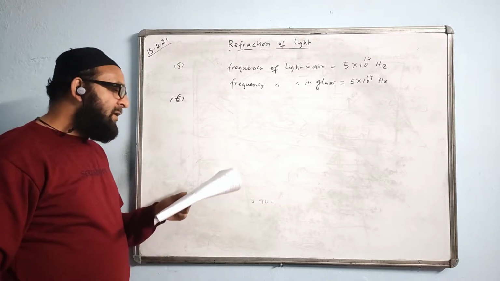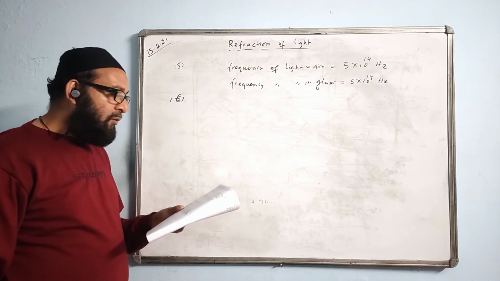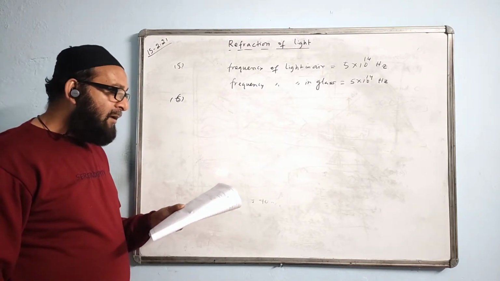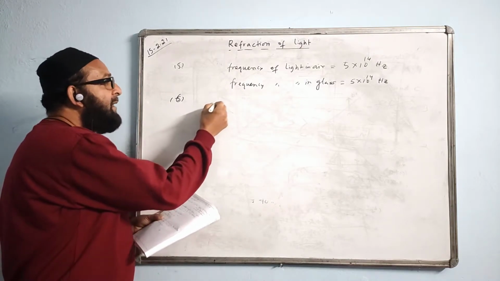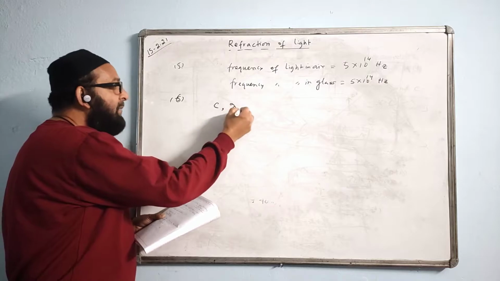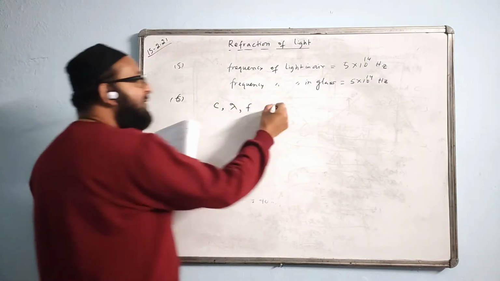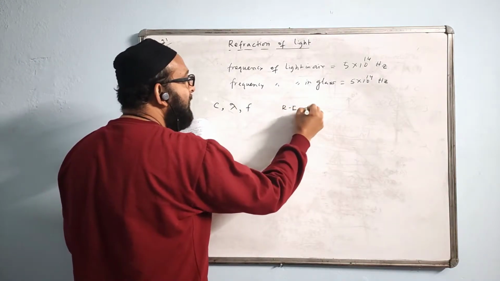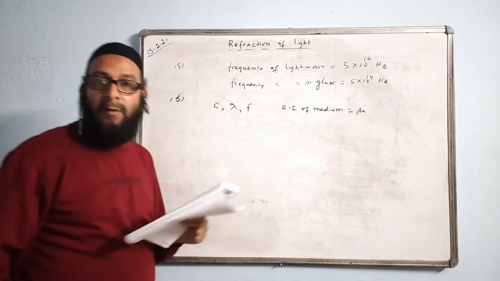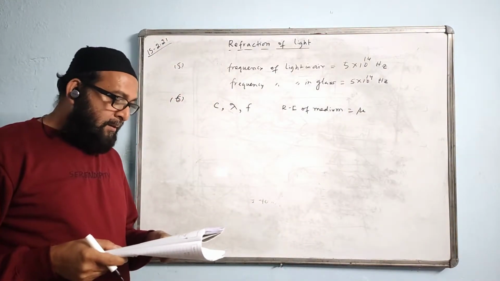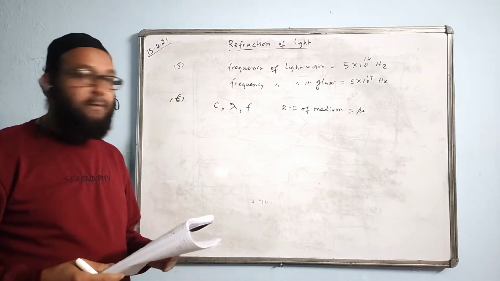Okay. Question says the speed, wavelength, and frequency of light in a medium of refractive index mu are C, lambda, and F respectively. The speed of light in the medium is given C, wavelength is given lambda, and frequency is given F. The refractive index of the medium is given mu. You have to find the speed, wavelength, and frequency in air.